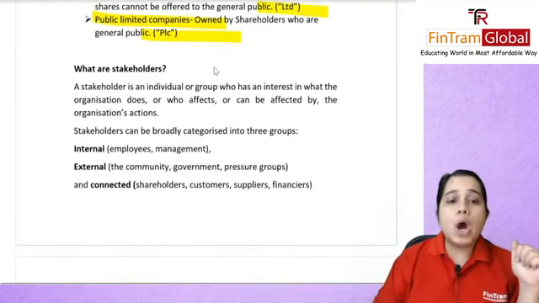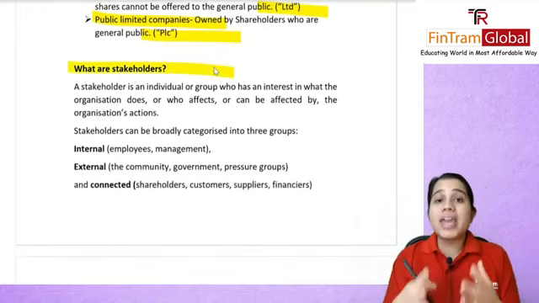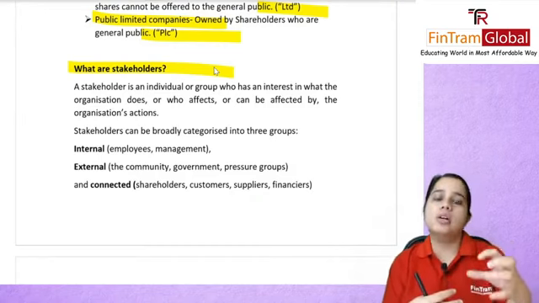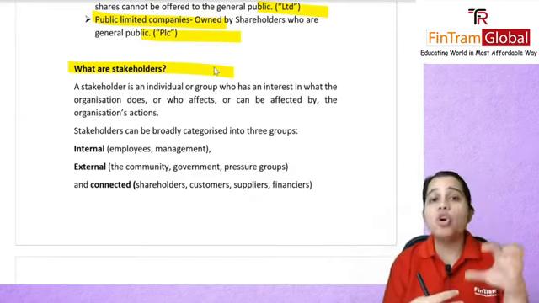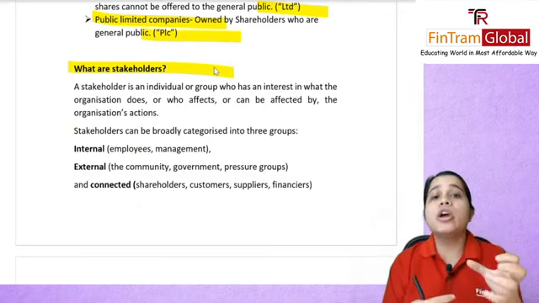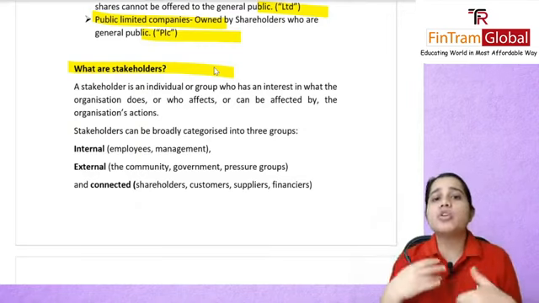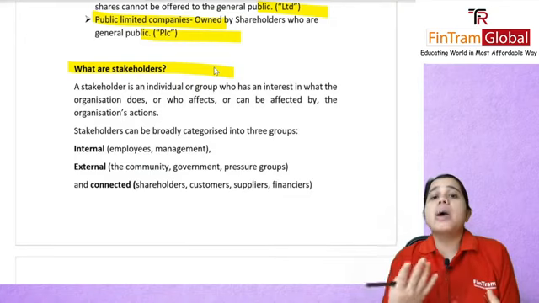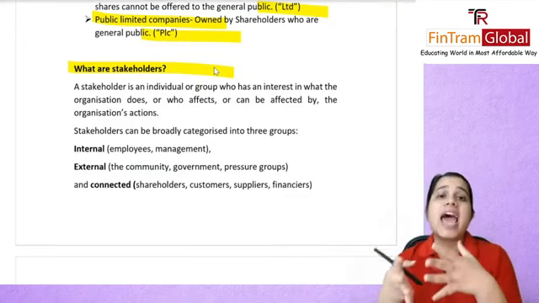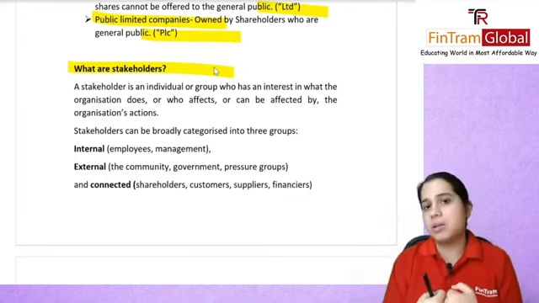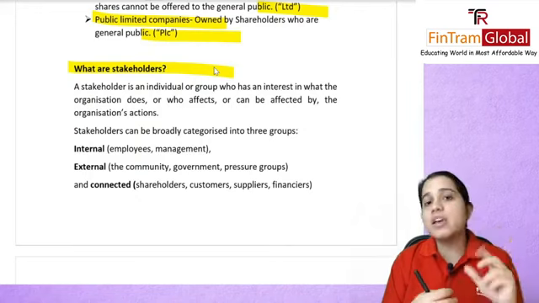Next, we had talked about stakeholders. If you remember, we had covered that a stakeholder is an individual or a group who has some sort of interest in how the company is doing, or who can be affected by any activity of the company. So there were three categories here, if you remember.